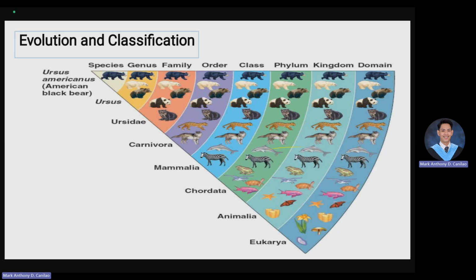Next one, in 1925, we have Chatton. Chatton naman mentioned that there are 2 empires, namely the prokaryote and the eukaryote. In your Gen Bio 1, we distinguished the difference between the prokaryote and the eukaryote. So to simply put it in terms, prokaryotic organisms or prokaryotes do not have a nucleus, and eukaryotic organisms do contain a nucleus.